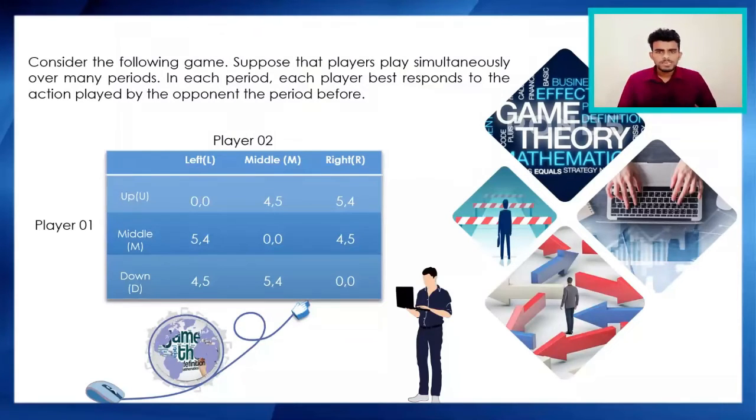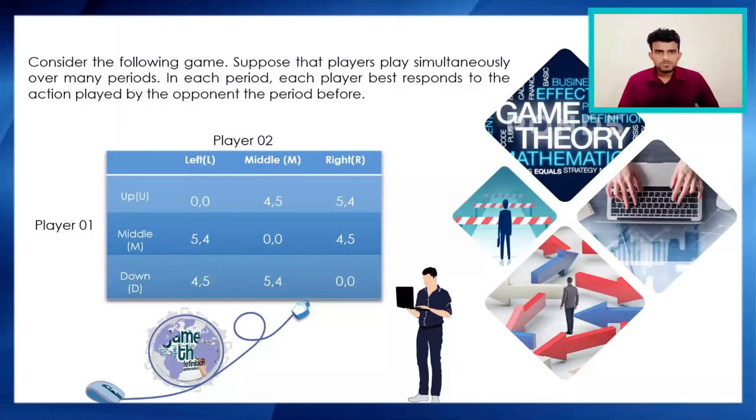In here, you can see his best probability is down middle. So player 1 achieved his best probability, at the same time player 2 couldn't achieve his best probability. So player 2 tried to achieve his best probability in the down row. So you can see his best probability is down left.